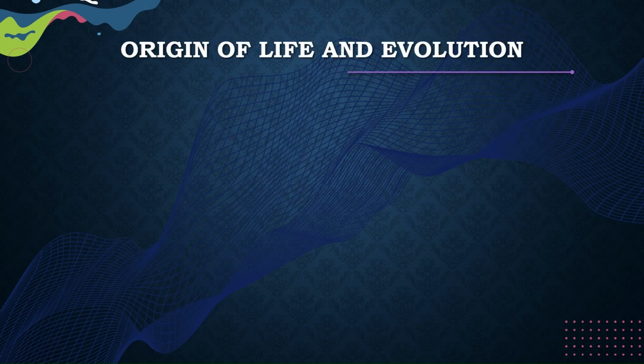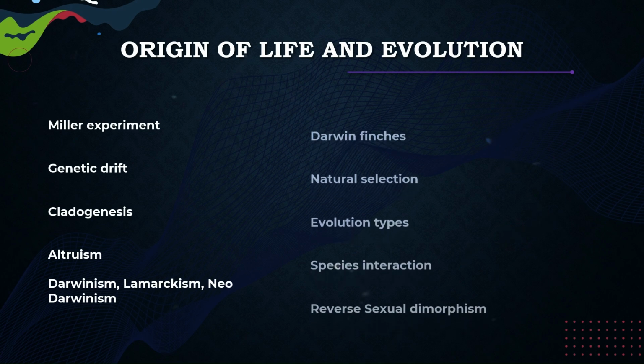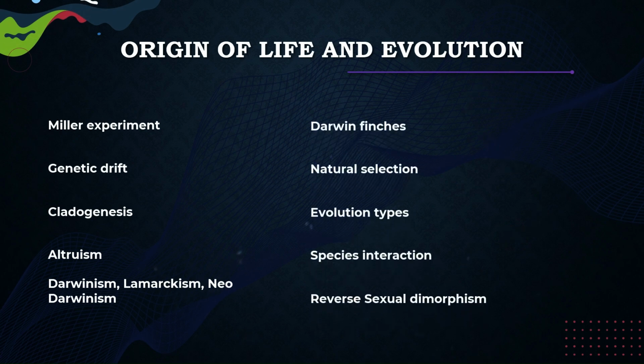So next up we have origin of life and evolution. This again is a very important topic. Very simple and quick-to-solve questions will come from this chapter. So Miller's experiment, genetic drift, cladogenesis, altruism, Darwinism, Lamarckism, neo-Darwinism. These are some very important topics that are often confusing, but we should be very clear on what comes under which. Also, Darwin's finches, natural selection, evolution and types of speciation are very important topics that we should not forget.